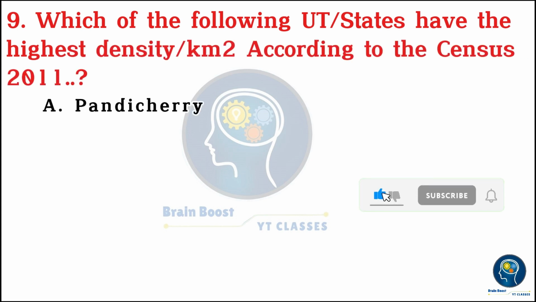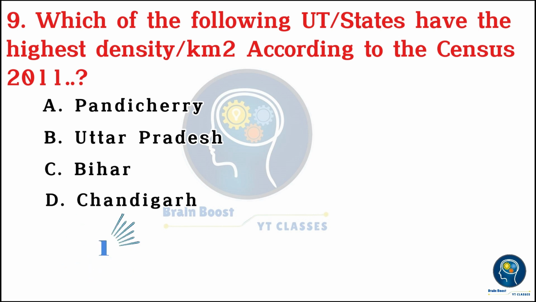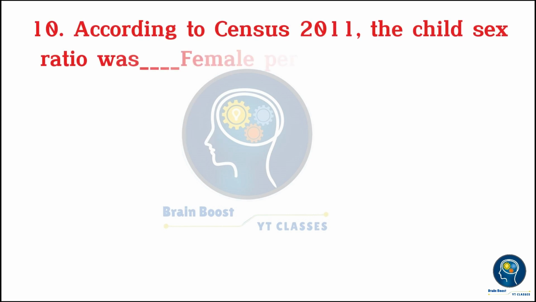Which of the following states has the highest density per km² according to Census 2011? A. Pondicherry. B. Uttar Pradesh. C. Bihar. D. Chandigarh. 3, 2, 1, 0. C. Bihar.